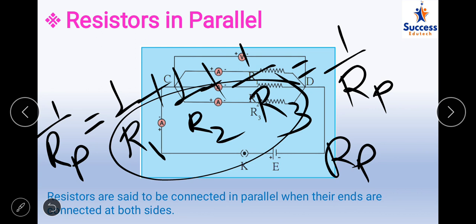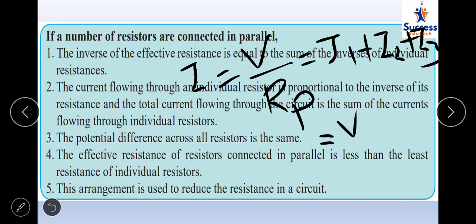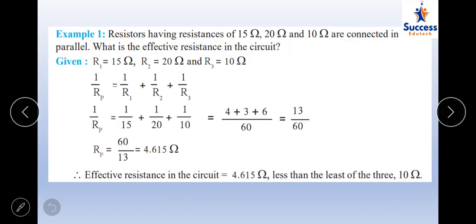That means the effective resistance of the circuit is less. When the effective resistance is less, more current will pass through it. So the reason they have said the arrangement is used to reduce the resistance in a circuit. Okay, so that is the reason we say parallel is preferred over series connection. There are a few examples related to the parallel connection. Let us see. It is very simple.